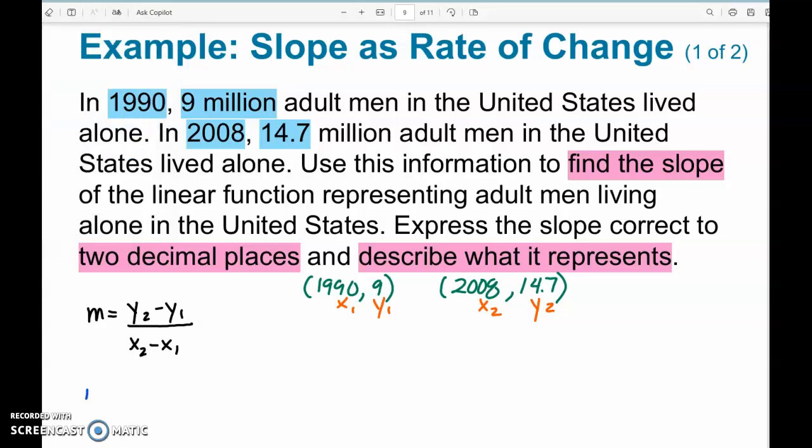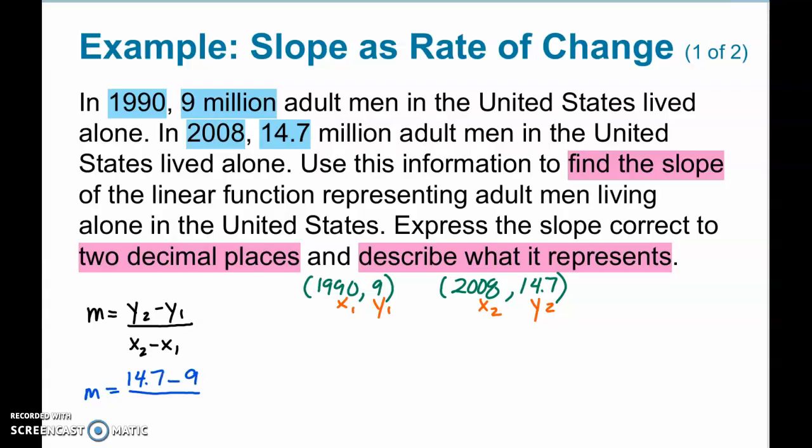So I'm going to plug that information into my slope formula. Y2, so this is why it's important, because I want to make sure that I substitute it in for the correct variable. So 14.7 minus 9, y1, x2 is 2008, and x1 is 1990. So I've put everything in the correct spot, and now I'm going to put this in my calculator.